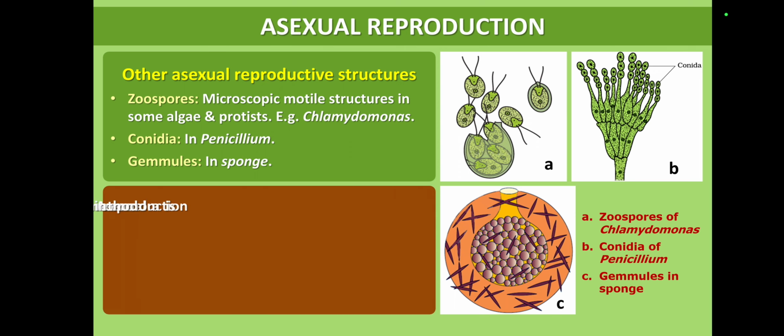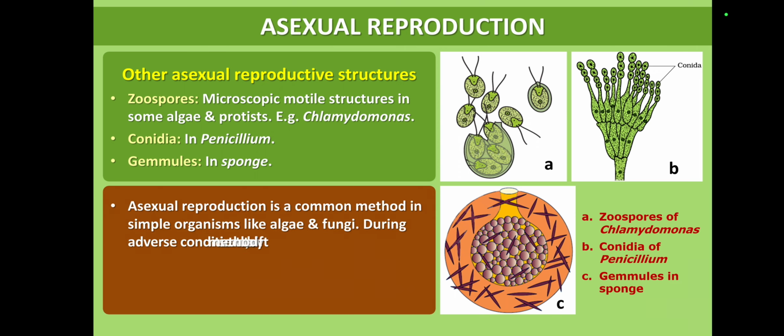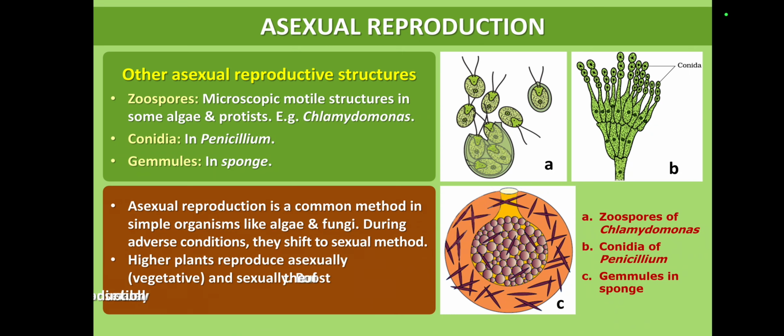See the diagrammatic representation. Asexual reproduction is a common method in simple organisms like algae and fungi. During adverse conditions, they shift from asexual reproduction to the sexual method. Higher plants reproduce asexually, that means vegetatively, and sexually, but most of the animals show only sexual reproduction.